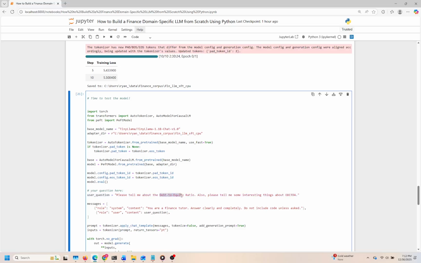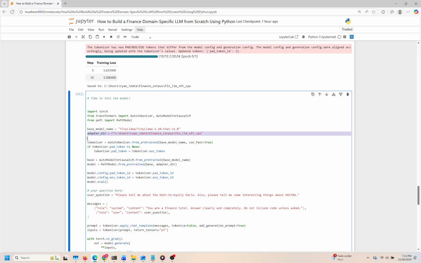First, the necessary libraries are imported, including PyTorch and components from the Transformers library, setting us up to leverage a specialized model. The base model we're using is TinyLlama, which has been fine-tuned, making it capable of generating nuanced responses. We also specify the directory where our model adapter is located, which contains additional fine-tuning for financial contexts.